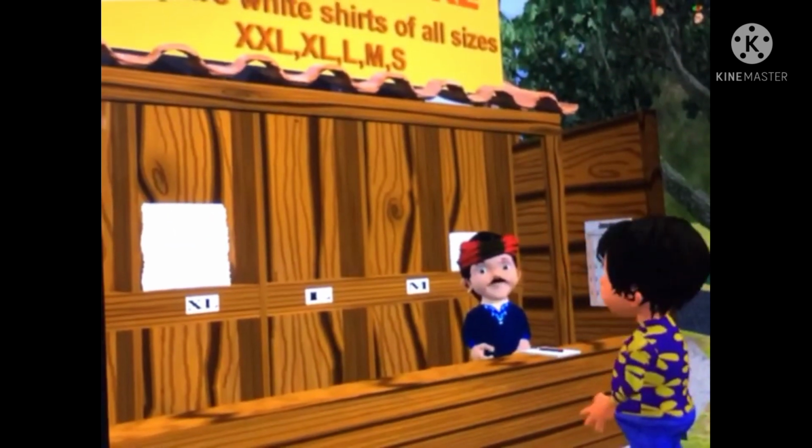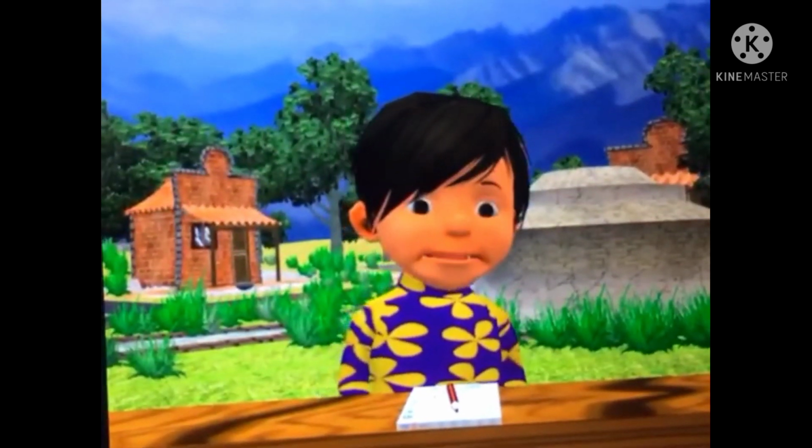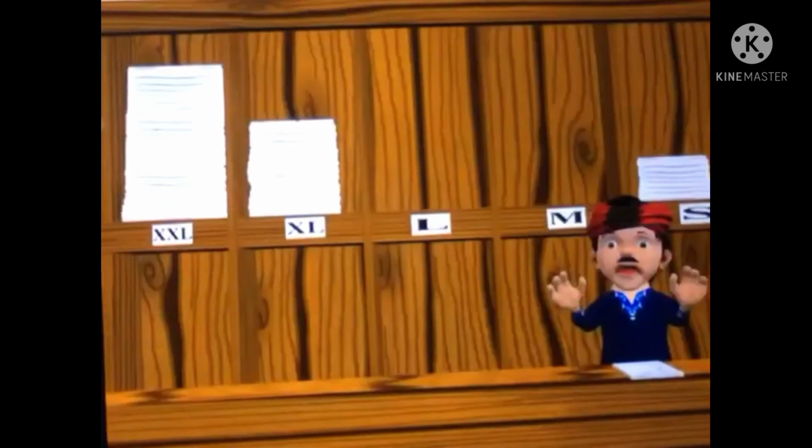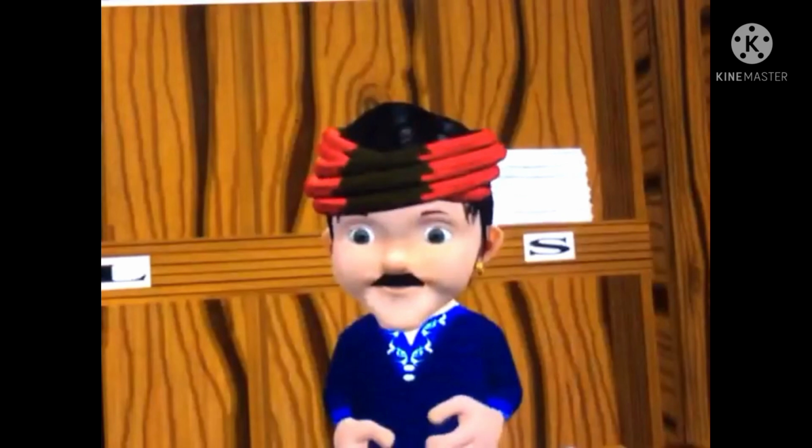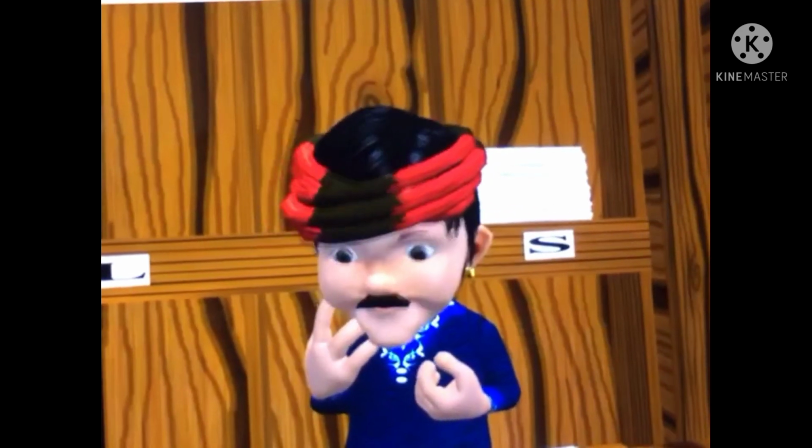Sorry, my stock for that size is over. I will never come here again. What do I do now? No one is buying these sizes.